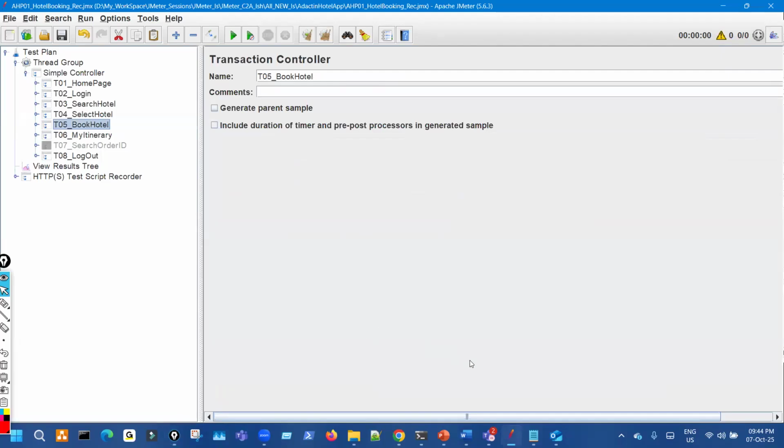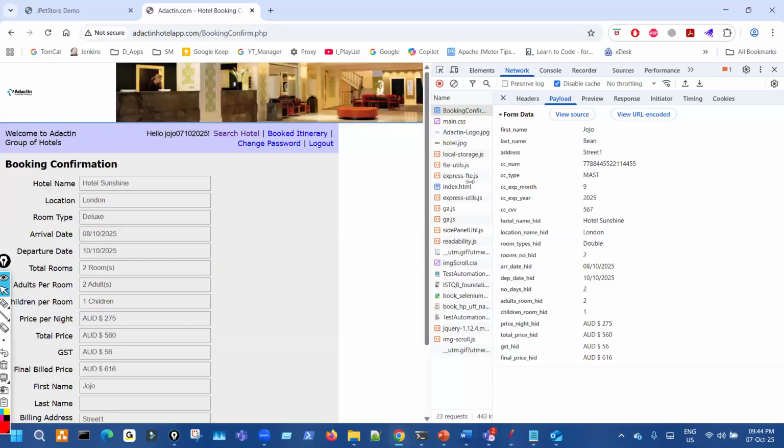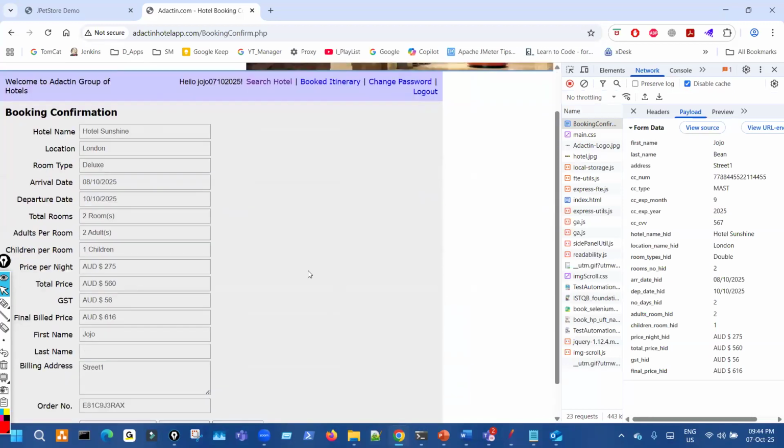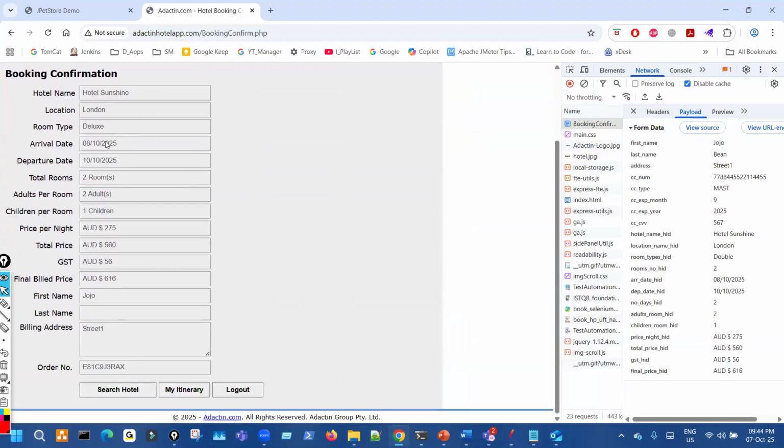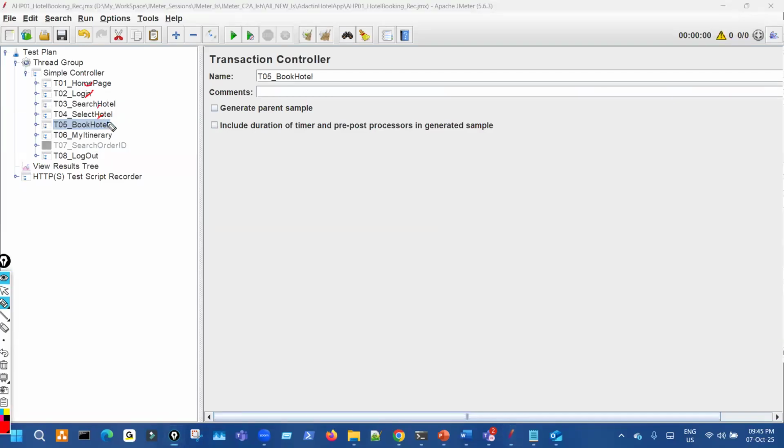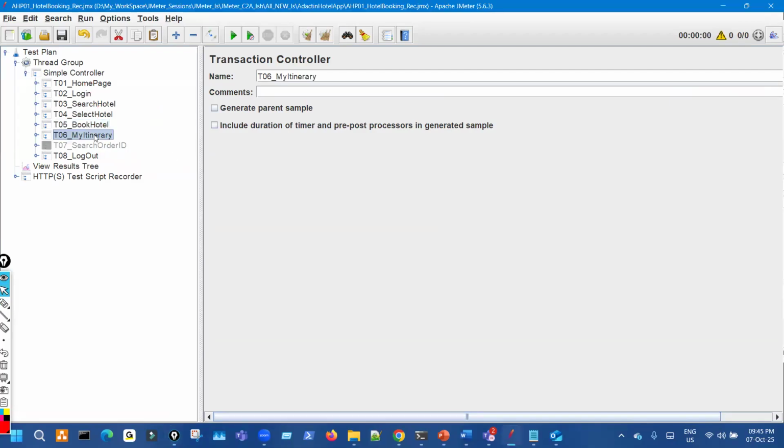Now after that, that is confirmed. This is the final one. This got booked. So you can see your booking is confirmed, with the hotel, location and all those things, and the order. So booking got done. It was very simple. So only 1, 2, 3, 4, and 5, five transactions. Now next is itinerary. What we have to do is go to itinerary and see whether the booked order is there or not.